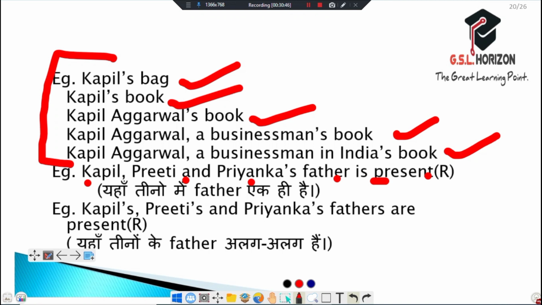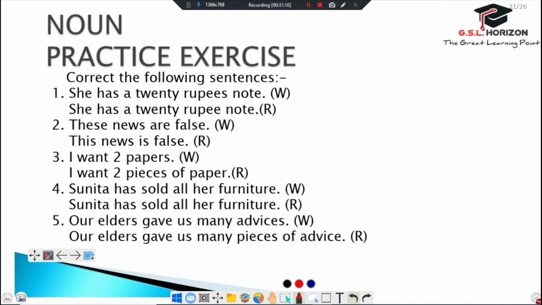Here, Kapil's father, Preeti's father and Priyanka's father all are available, but in this sentence we use it differently. We differentiate it when we use it. Now we can practice our noun classes which I taught you.